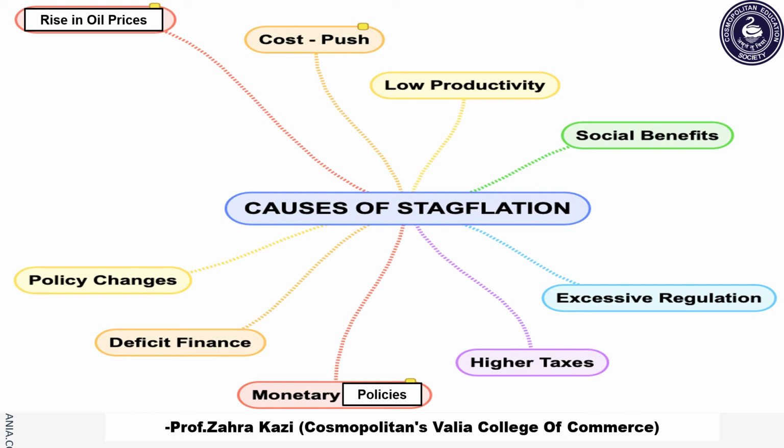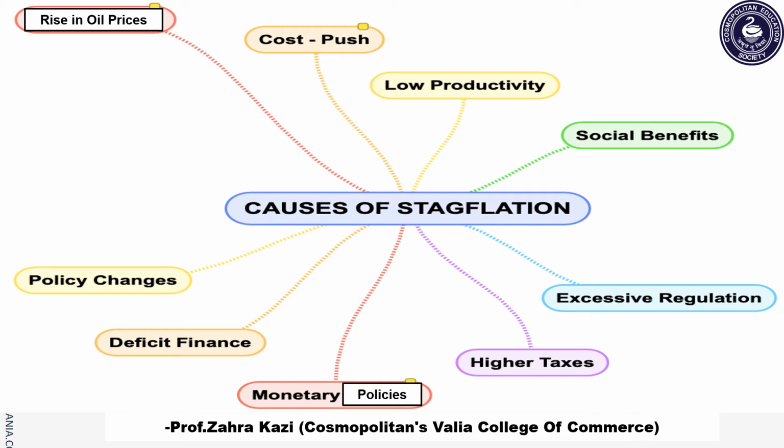The third cause of stagflation is low productivity. It is observed that if the labor productivity is low or if it is declining, then it can be a reason for stagflation. Usually labor productivity is low because of excessive protection which is provided to employees by the trade unions, or it can also be because of the labor laws that have been implemented by the government, thus causing stagflation.